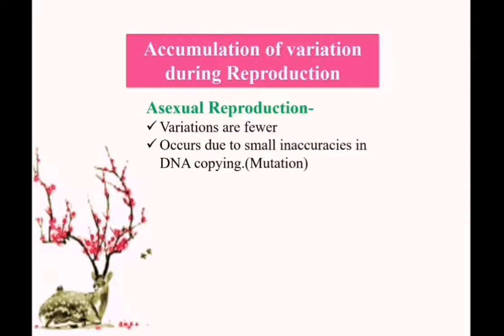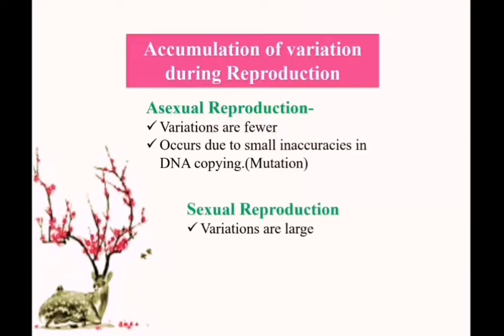And how does this mutation take place? DNA carries the identifying properties of each individual. Some inaccuracies happen during DNA copying, and that leads to mutation. At that time some variations happen, but these variations are very small.